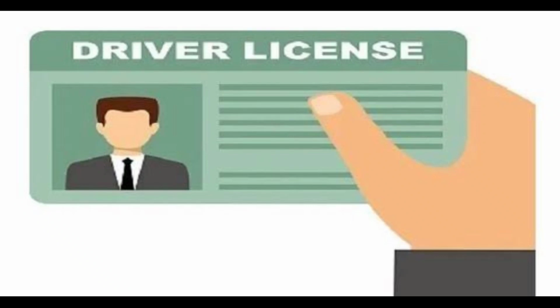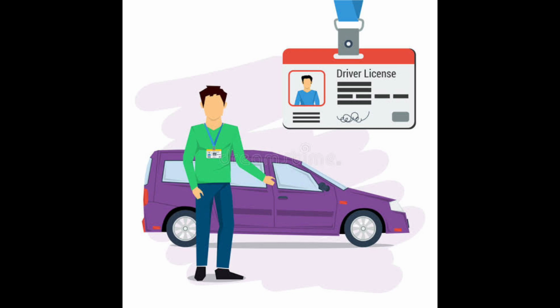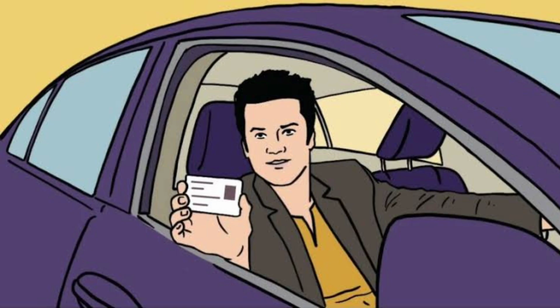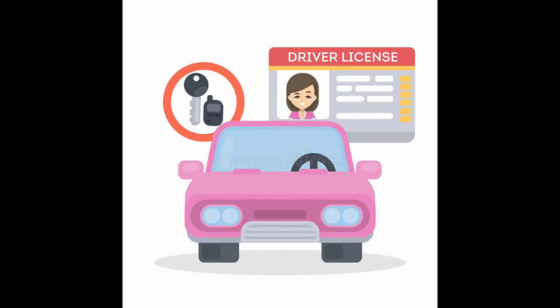How to apply for a driving license offline at the RTO. The steps mentioned below will help you understand how you can apply for a driving license. Get the application form: Form 1 for a learning license and Form 4 for a permanent license, i.e. the form of a motor vehicle driving license in India.